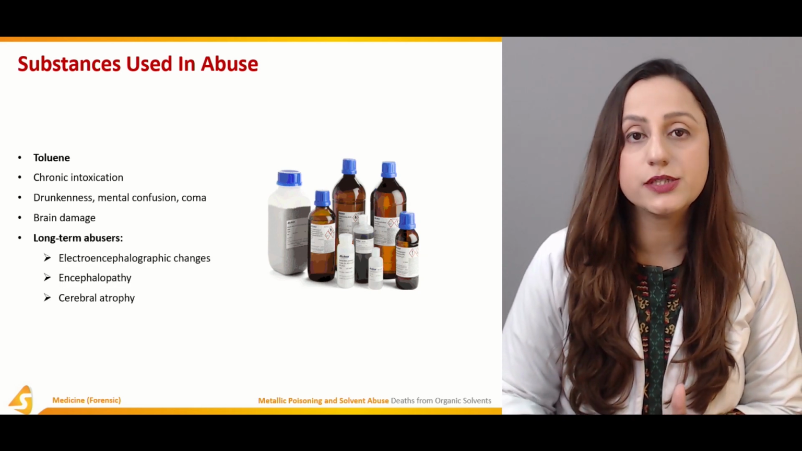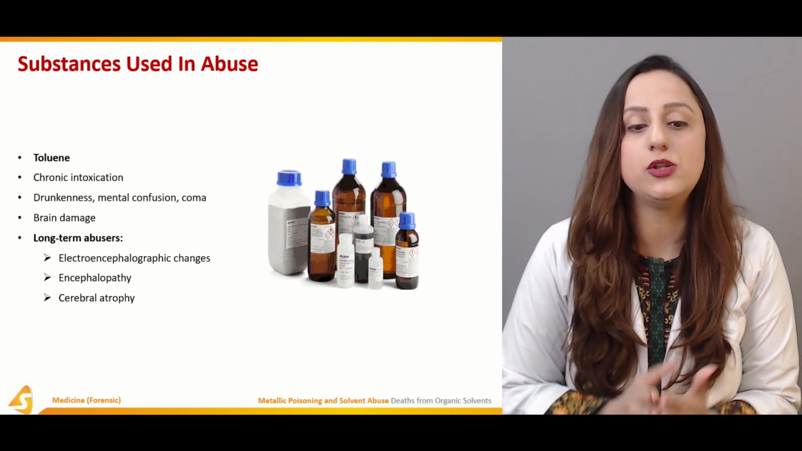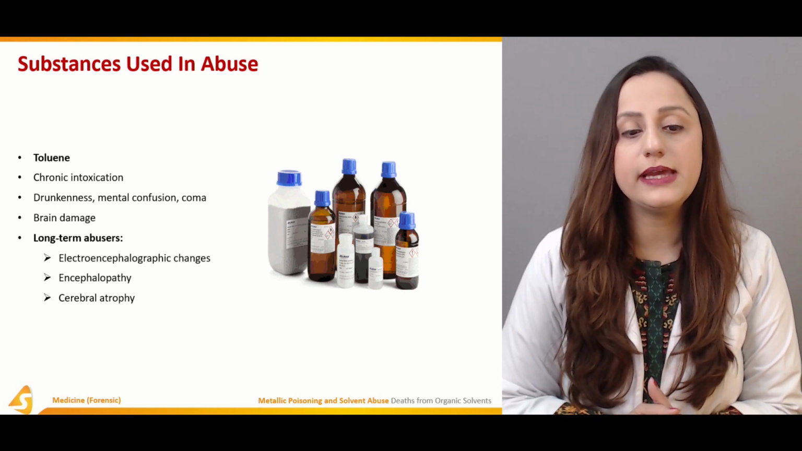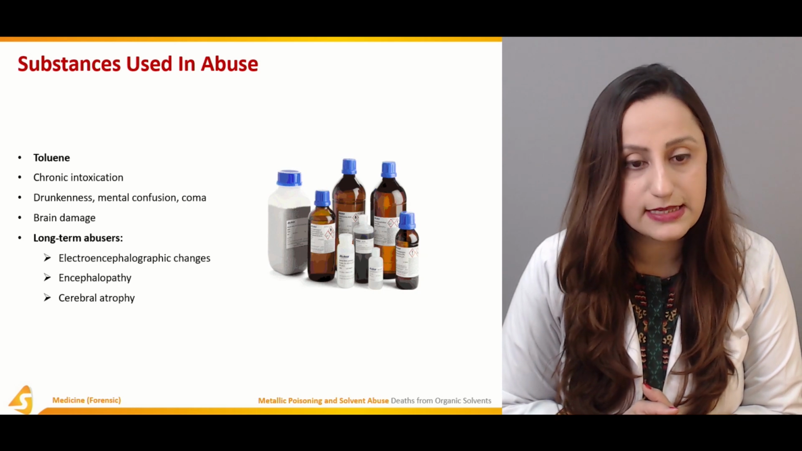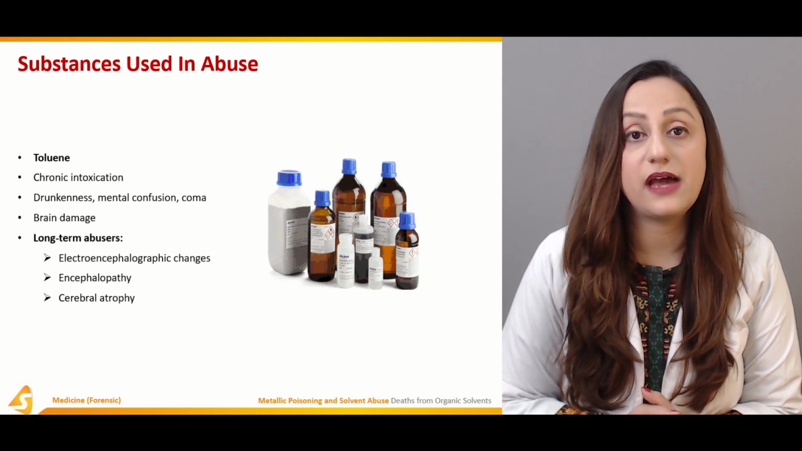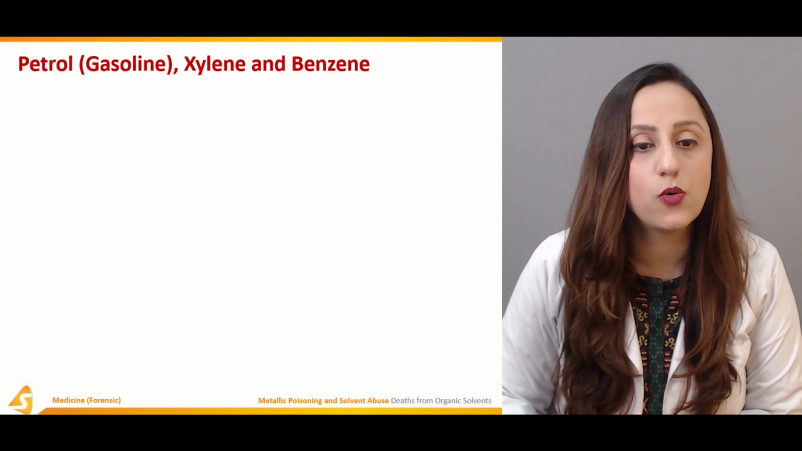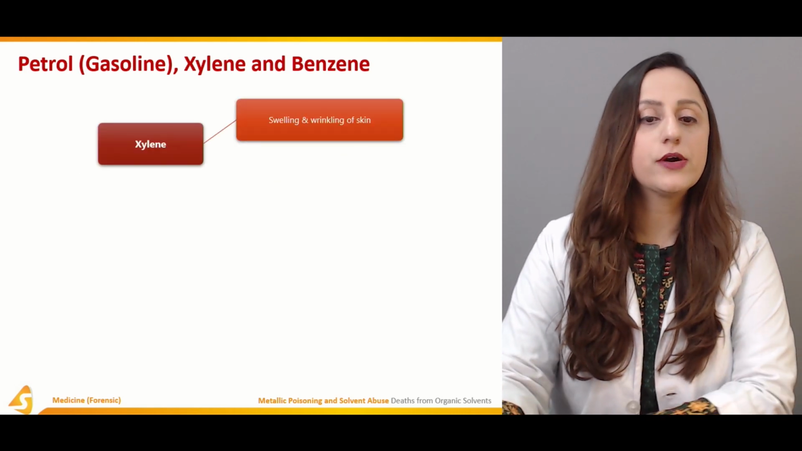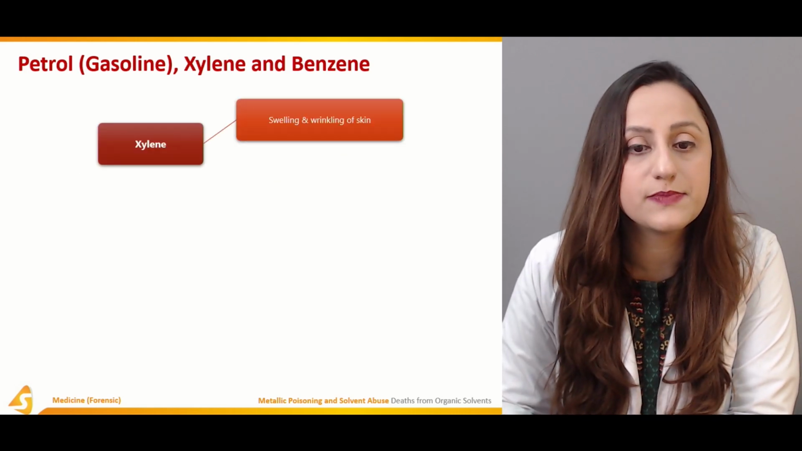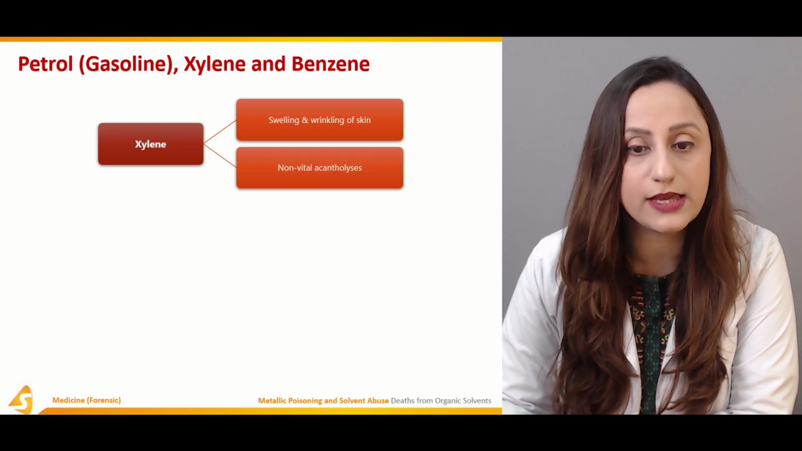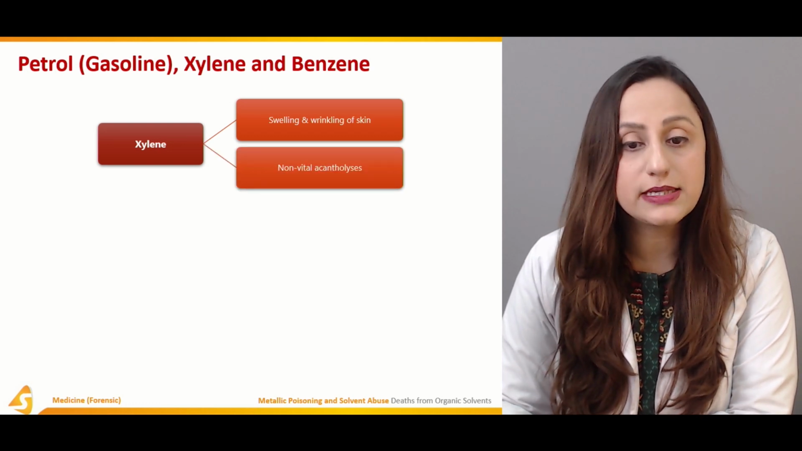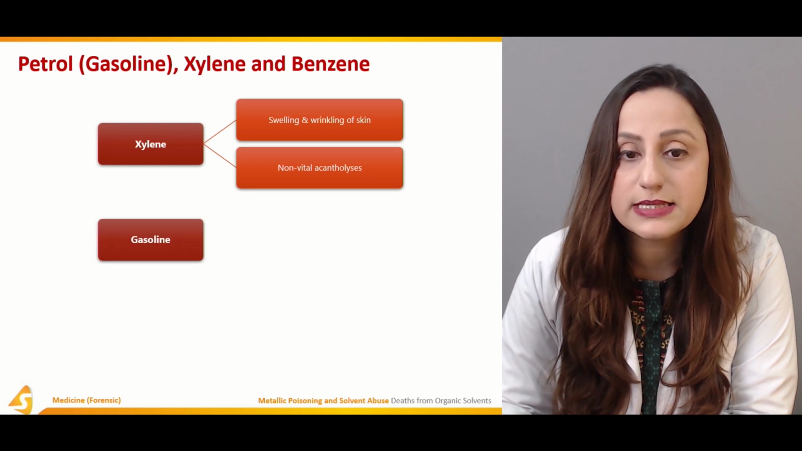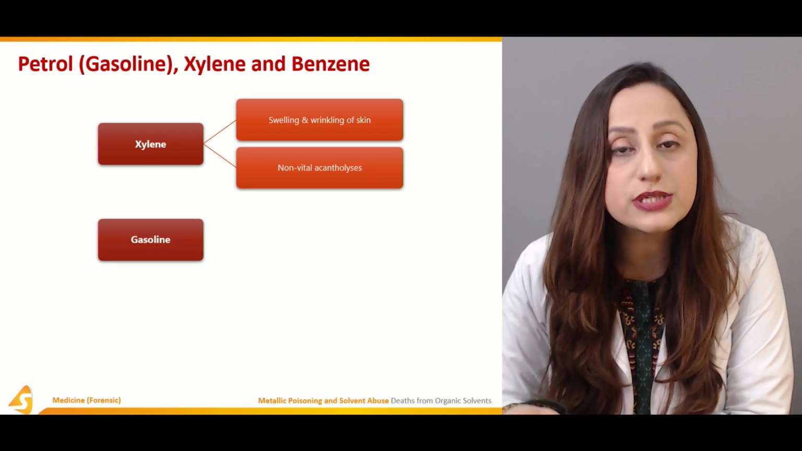Then we have the long-term abusers. What are the signs and symptoms in the long-term abusers? We have electroencephalographic changes, we have encephalopathies, and we have cerebral atrophies. So these are all being observed here. Talking about xylene poisoning, it basically causes swelling and wrinkling of the skin. Non-vital acanthylosis. So these are the skin changes that are taking place.